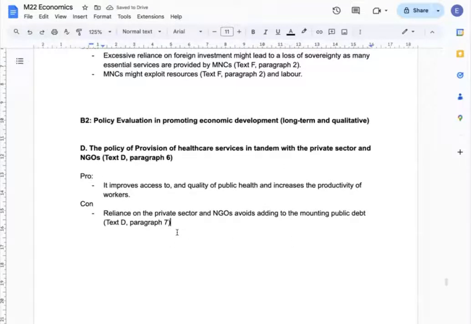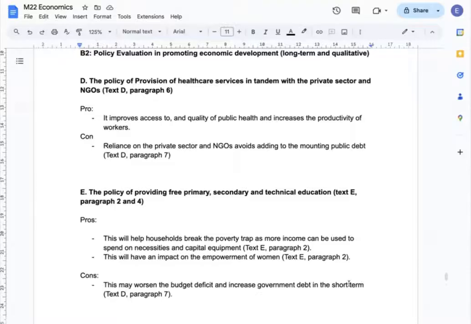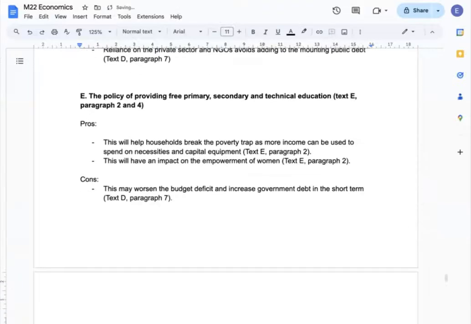I can talk about the pros and cons of this policy, which are obvious. The second long-term policy is the policy of providing free primary, secondary, and technical education. Its pros would be the fact that this will help households break the poverty trap, and it's going to empower women. But the con would be that it's going to be burdensome on government budgets.